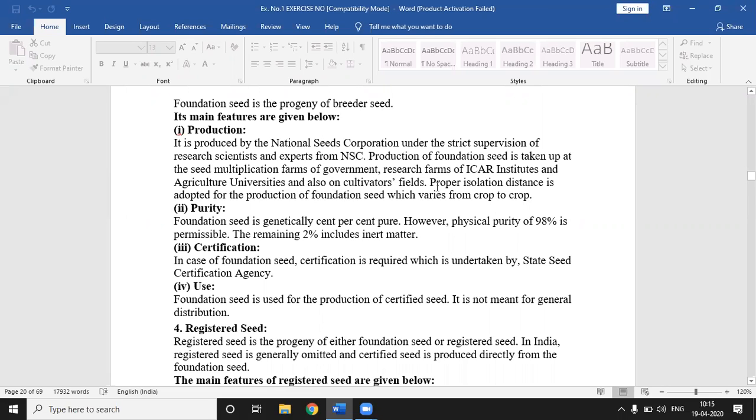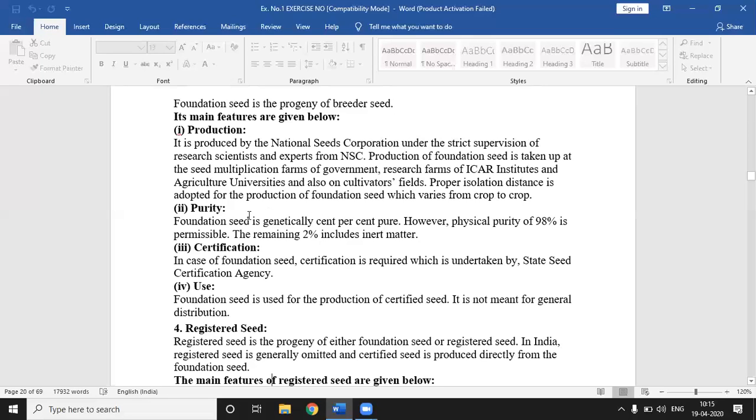Okay, then it's the production of foundation seed, which varies from crop to crop. Isolation distance for foundation seed is more as compared to certified seed, and the isolation distance for cross-pollinated crops is more as compared to self-pollinated crops.